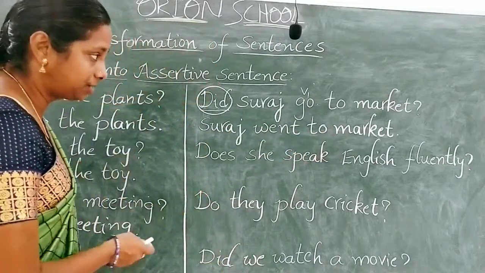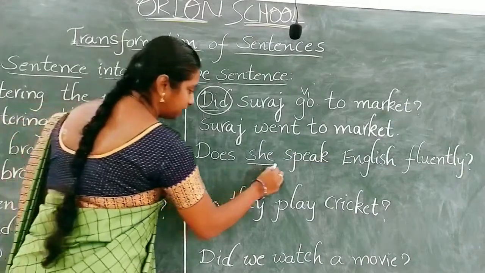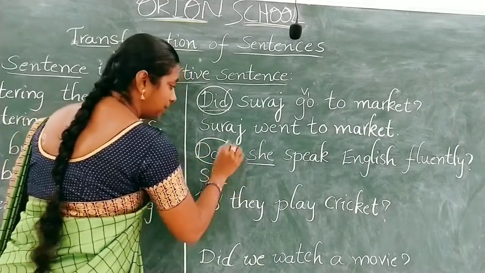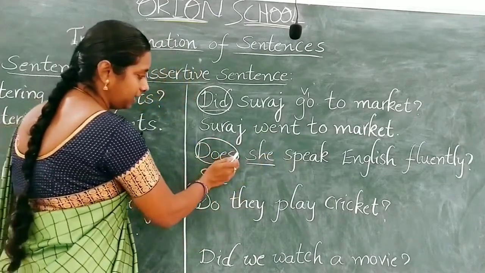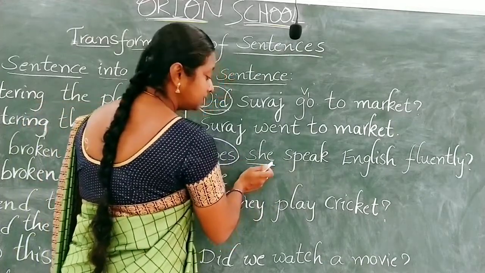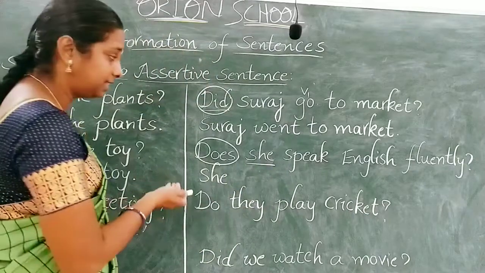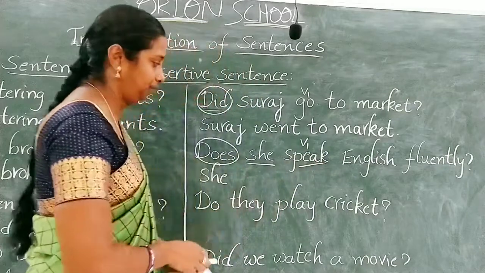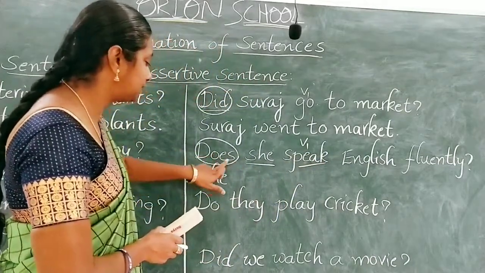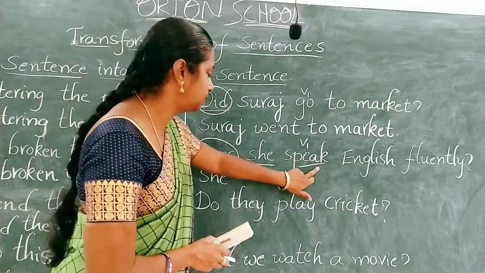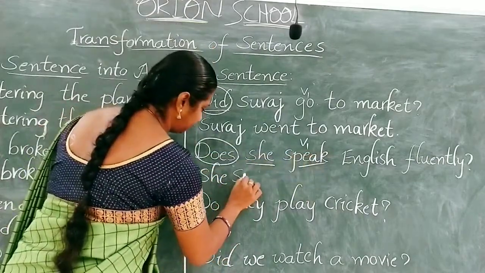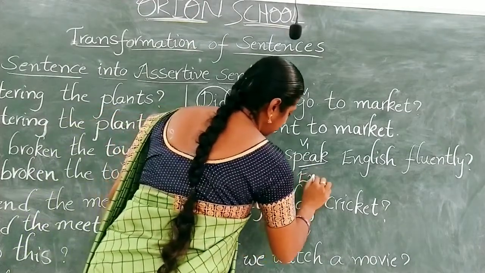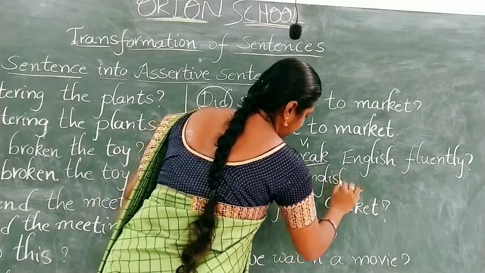Does she speak English fluently? So what is the subject here? She. We need not write this one, but here we have do plus es. So the given sentence is in simple present tense. How do we know that it is in simple present tense? Here, she speak. It is in V1 form. So what do we have to use here? Do plus es is there. So we have to use s here. She speaks English fluently.